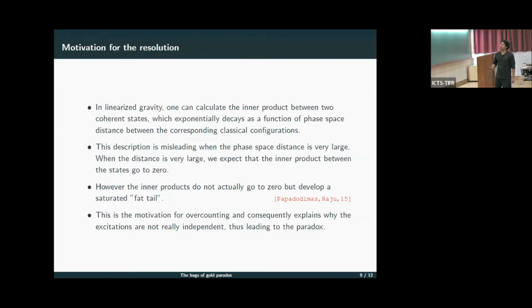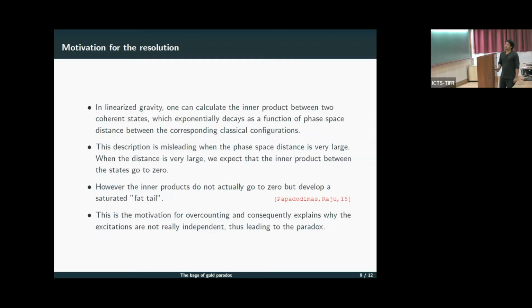In linearized gravity, one can calculate the inner product between two gravitational coherent states. And as expected, this inner product exponentially decays as a function of phase space distance between the corresponding classical configurations. But this description is misleading when the phase space distance is very large.